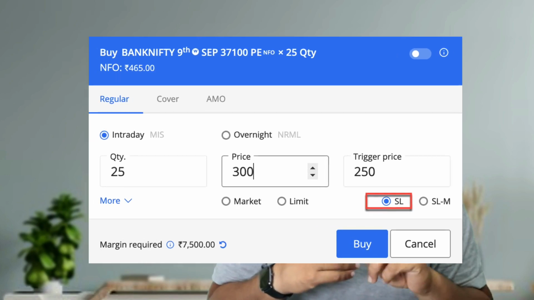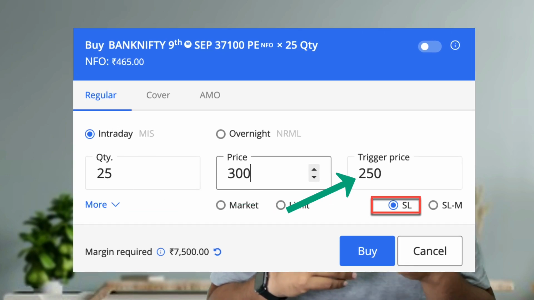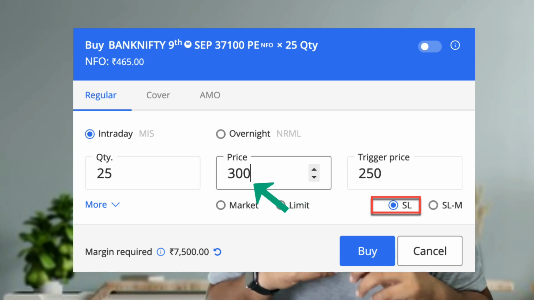So what I mean to say is that, assume that you want to exit your trade at 250 rupees in a non-favorable situation. That means the trade is working against you. At that particular point of time, you want to exit at 250 rupees. You are going to place a trigger order at 250 rupees. That means your order is going to activate only when the price crosses 250 rupees. But when it comes to the limit price, you are going to give the limit price as, let's say, 100 or 200 points away. So obviously you are giving more space for the market to execute.